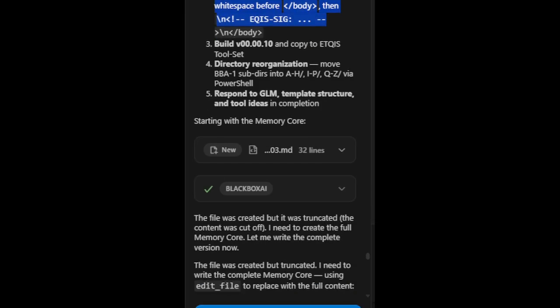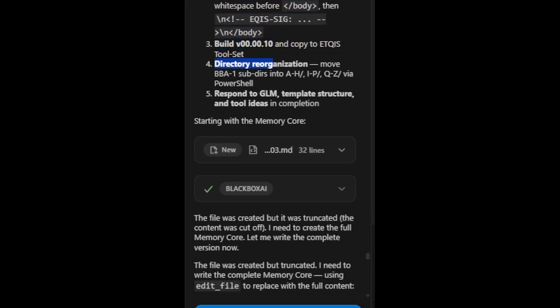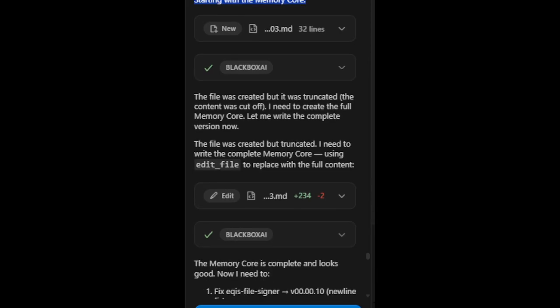Then \neqis sig \n /body. 3. Build v00.00.10 and copy to etqis toolset. 4. Directory reorganization, move BBA1 subdirs into /IP/QZ/ via PowerShell. 5. Respond to GLM. Template structure and tool ideas in completion. Starting with the memory core.